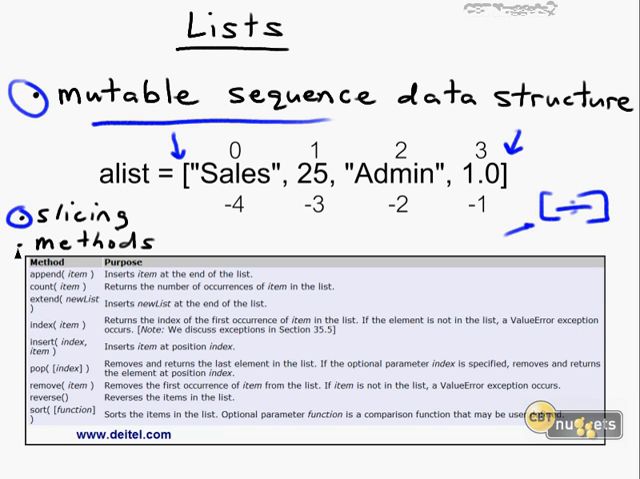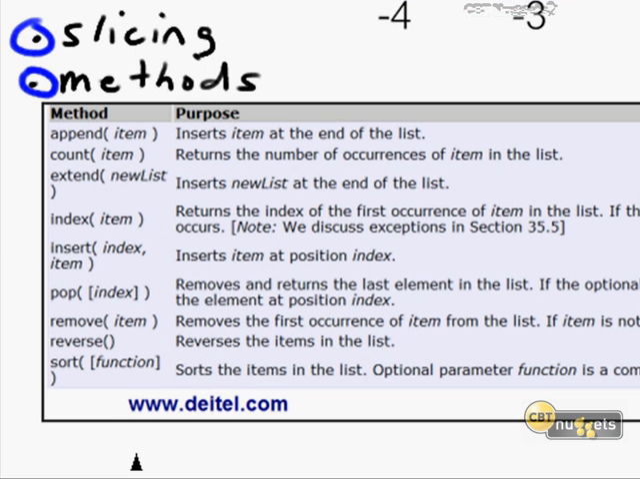And what's even more cool here are the many methods supported by the list sequence. Let's take a look at some of these. These come to us courtesy of Dytel.com. These folks are really great programming instructors. Now, we can append to a list, and that's going to insert one or more items at the end of the list. So if we run append and then pass in spam, we're going to see sales, 25, admin, 1.0, spam. Count returns the number of occurrences of an item in the list.